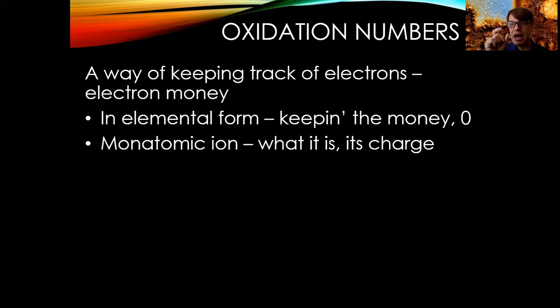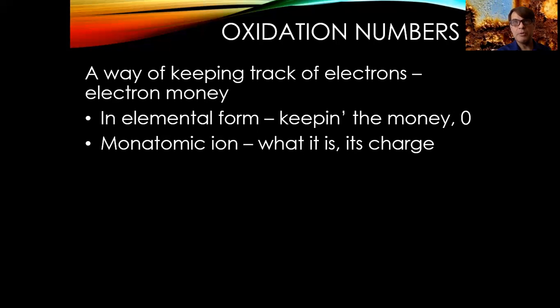Now, if you've got an ion which has a charge, its oxidation number is whatever its charge is, although you flip the way they made it confusing. Why do they do this? So we put the number first with the charge. We would say fluorine 1 minus if we're talking about the charge. But for oxidation number, we put the sign first.